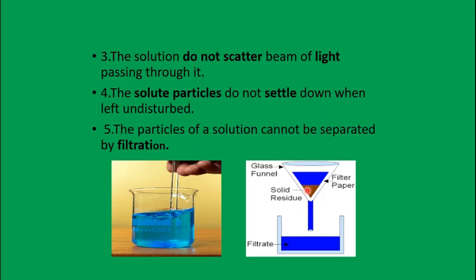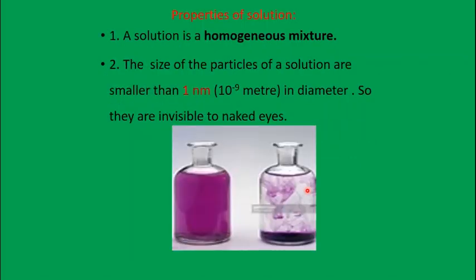So let's see which are the 5 properties. Repeat it. First, a solution is a homogeneous mixture. The size of the particles of a solution is smaller than what? 1 nanometer. How much is 1 nanometer? 1 nanometer is almost equal to 10 raised to minus 9 meter in diameter. It is very, very tiny. That means 0 point, after the decimal put 9 zeros and then 1. So they are invisible to naked eyes.